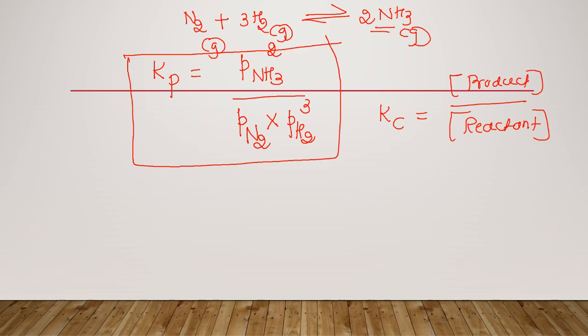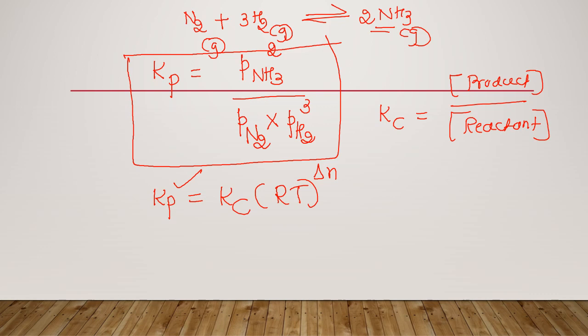And one more formula relates Kp and Kc. What is the formula? Kp is equal to Kc into RT to the power delta n. Here Kp is the equilibrium constant in terms of partial pressure, and Kc is the equilibrium constant in terms of concentration.